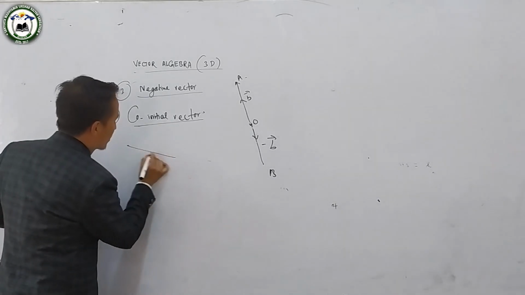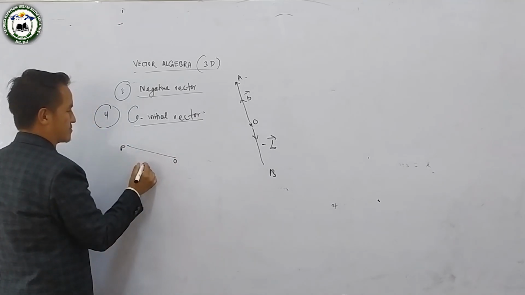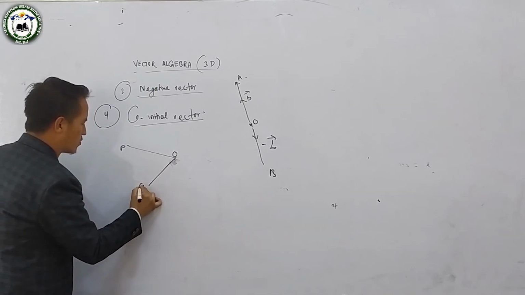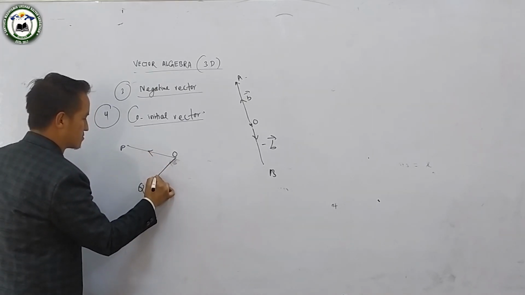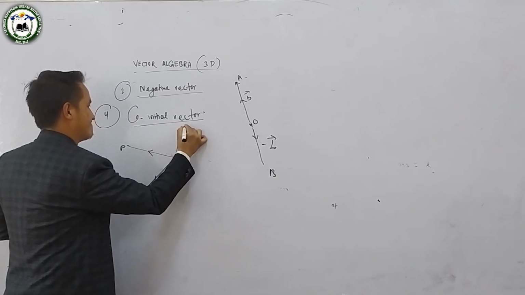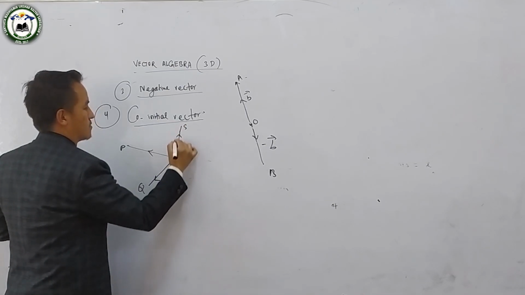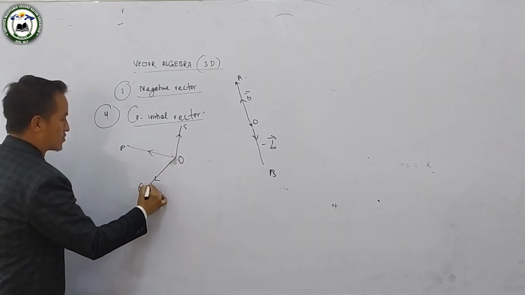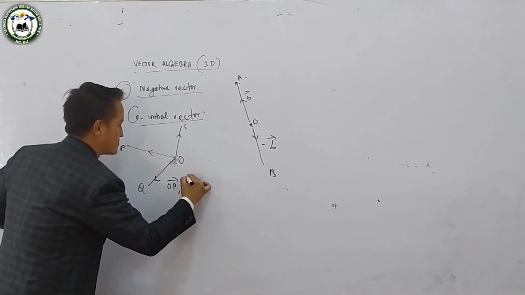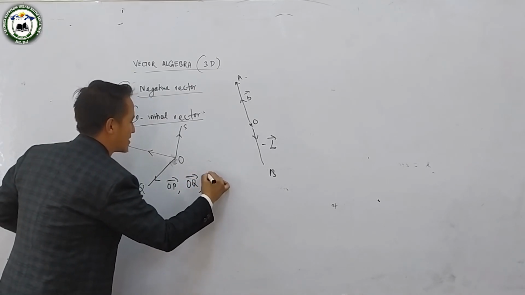Suppose you have the vector OP, vector OQ, and vector OS.